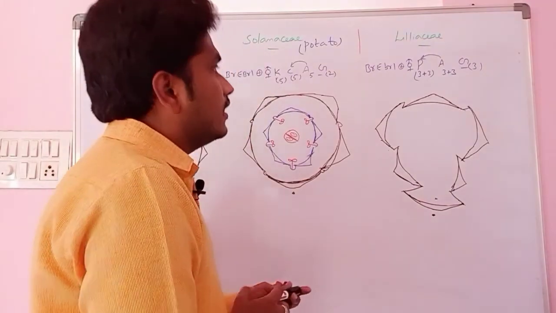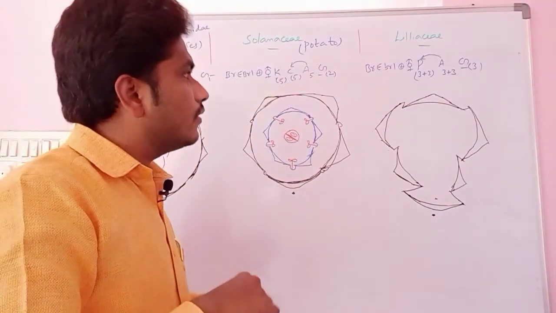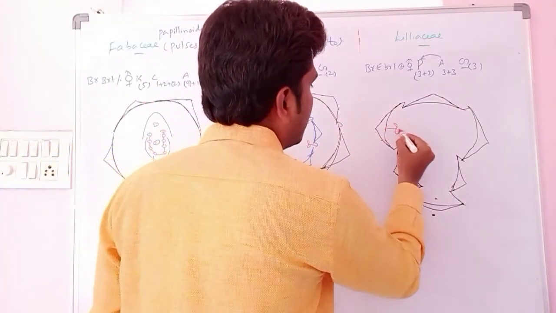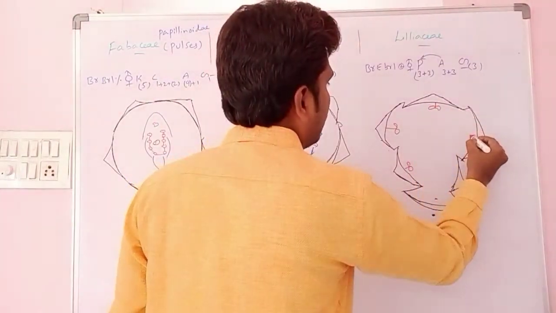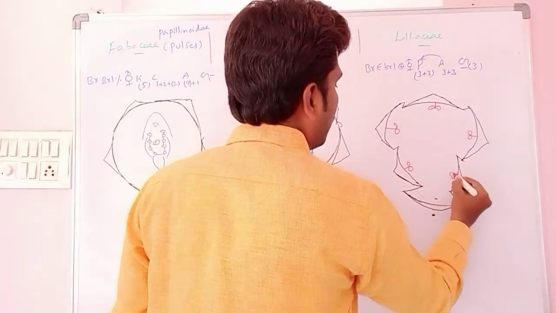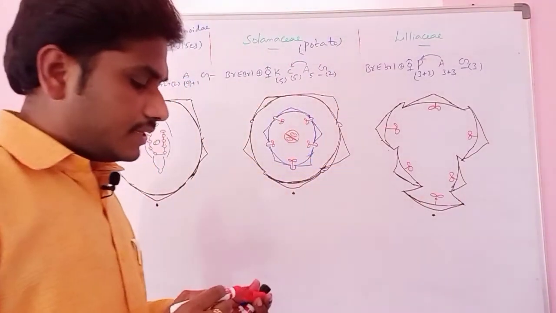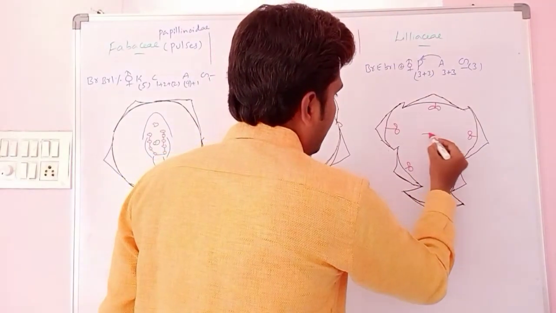And if you see the androecium here, the stamens are arranged on this. That means 6: 1, 2, 3, 4, 5, and 6 totally. Like this they are arranged, and it is always a trilocular gynoecium.